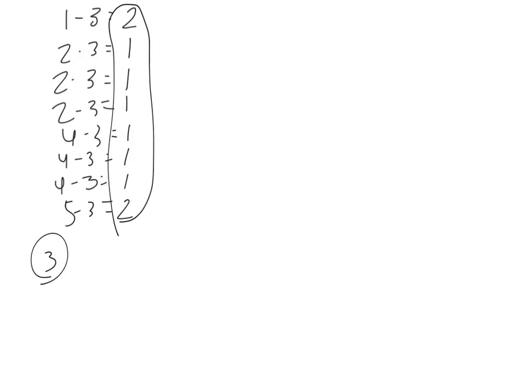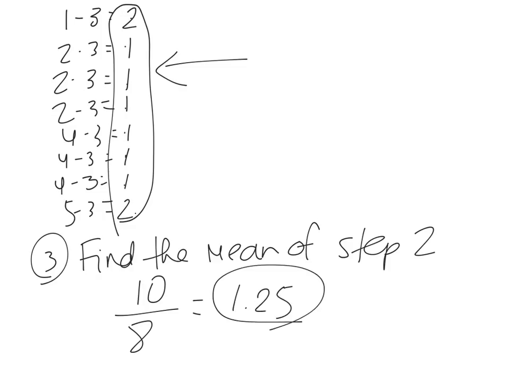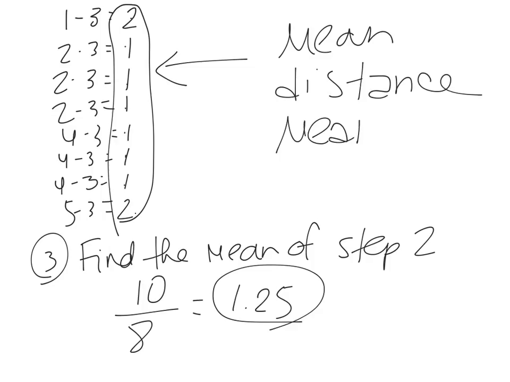Then my third step will be, you're going to find the mean of these answers you found in step 2. So you're going to add them all up again. Okay, 2 plus 1 plus 1 plus 1 plus 1 plus 1 plus 1 plus 2, it's 10. And then I divide by the number of data. There's 8. So 10 divided by 8 is 1.25. And that is my mean absolute deviation. So basically, you're finding the mean, you're finding the distance, then you're finding the mean. This is what the mean absolute deviation is.